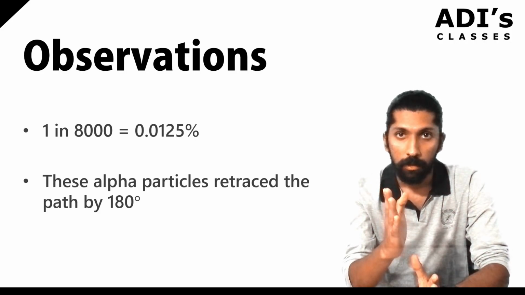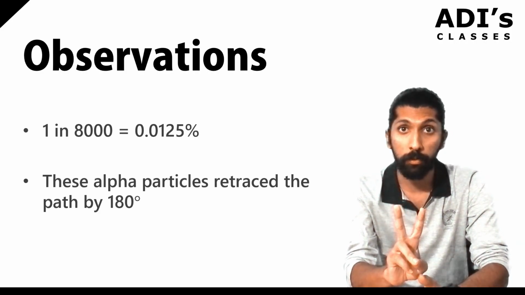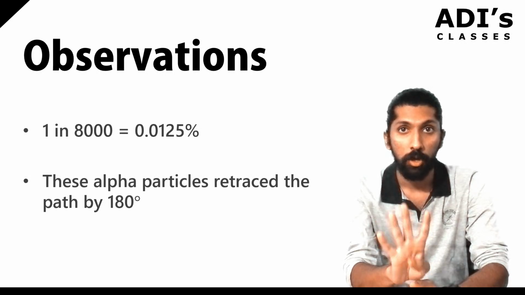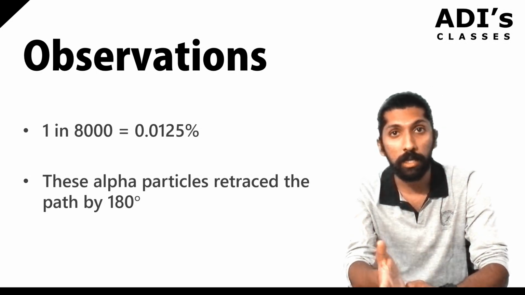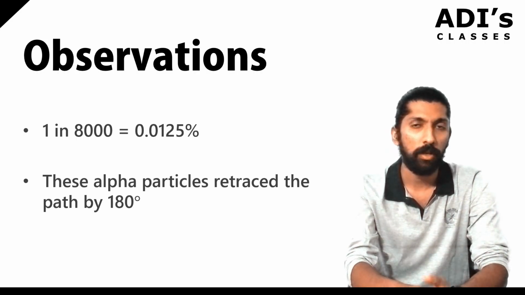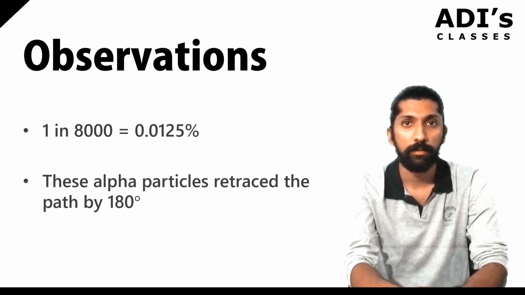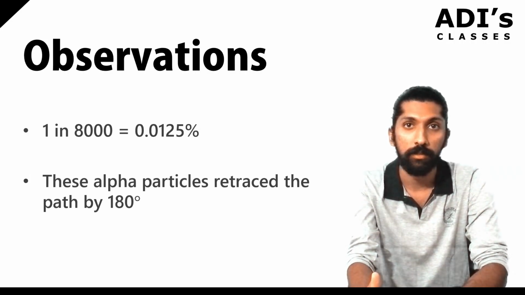Correct? See, alpha particle is a helium nucleus, 2 protons and 2 neutrons. So 4 massive particles. This is around 7,000 times the mass of an electron. So electrons cannot deflect it. Right? It has to be some positively charged particle.